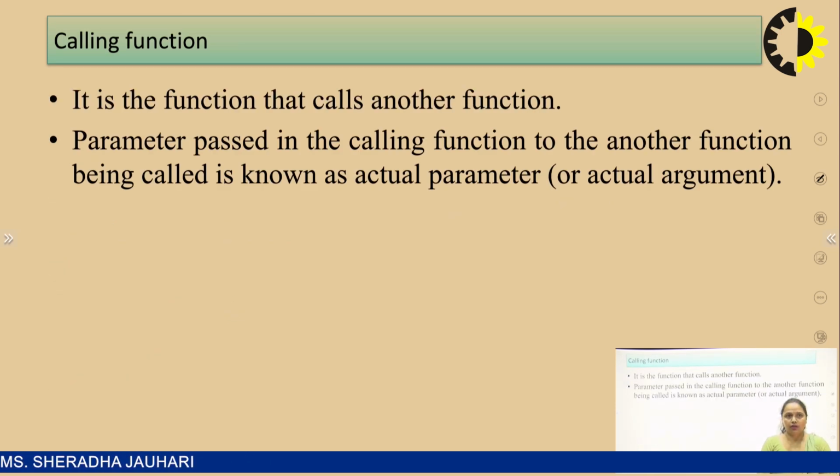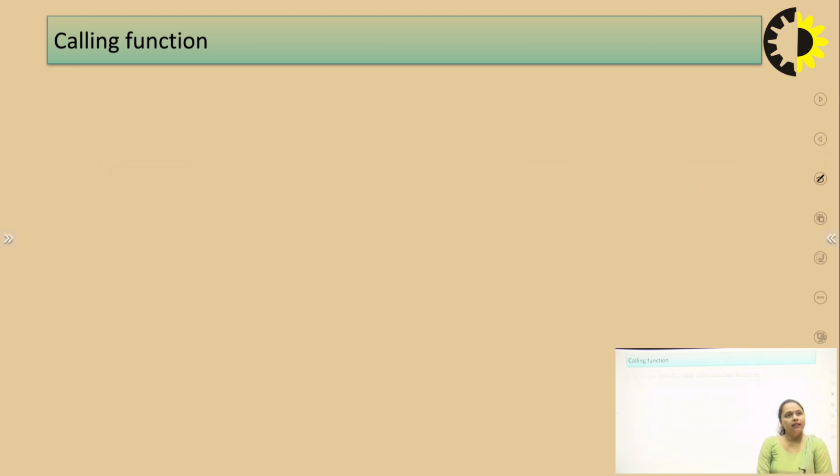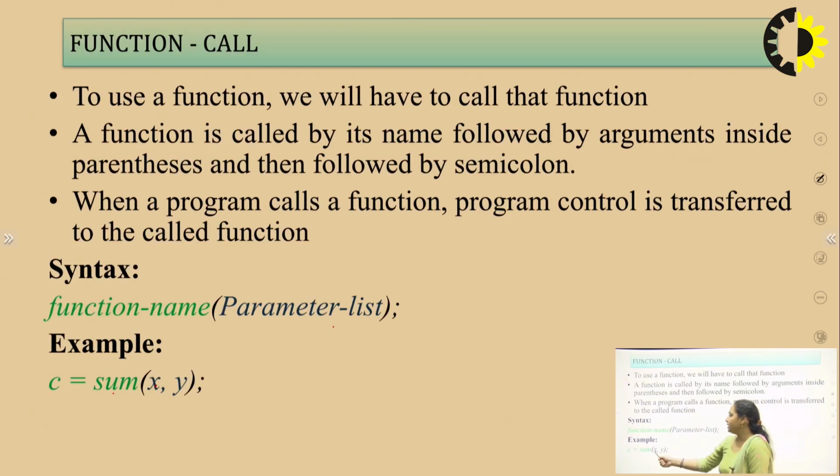Now, the calling function. Whenever we talk about a function call, there are two things which come to our mind: who is calling and who is called. One is the calling function, that is, who is calling. It is the function that calls another function. The parameters passed by the calling function to the other function are known as actual parameters. Just as in the previous slide, here x and y are both actual parameters.